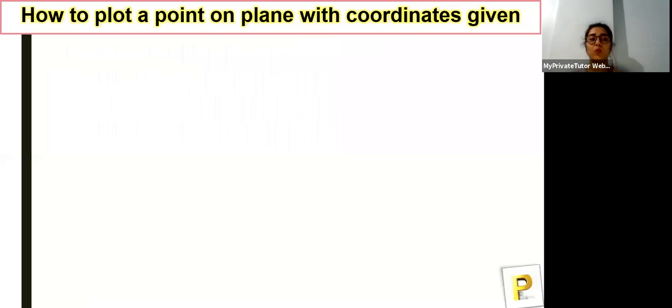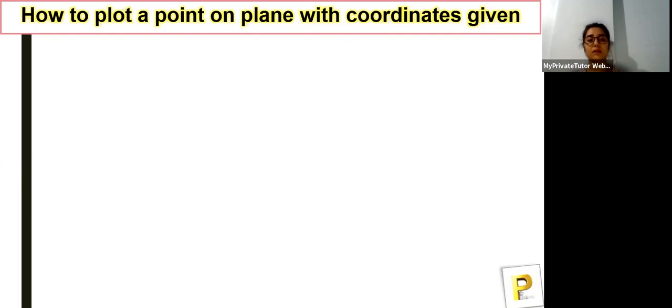So, how to plot a point on a plane with coordinates given. What were we doing until now? The coordinates were already given and you just had to find where they lie. Now the coordinates will be given and you have to find where they lie on the graph. Previously, the points were already given on the coordinate plane and you just had to find the values of those coordinates. Now you have to do the vice versa.